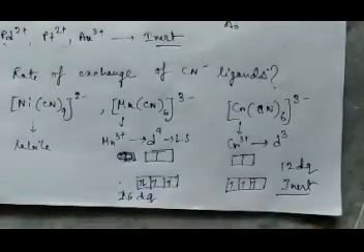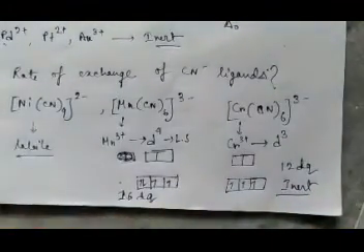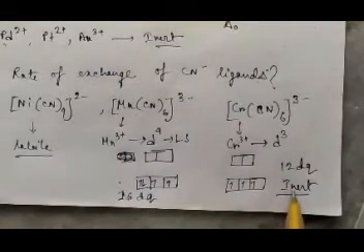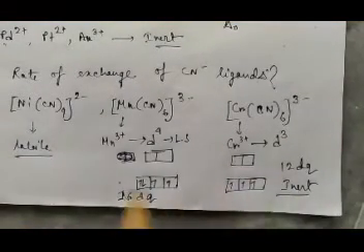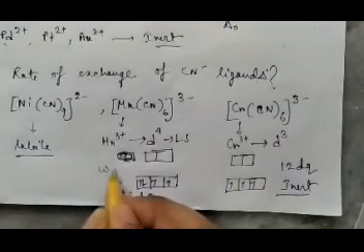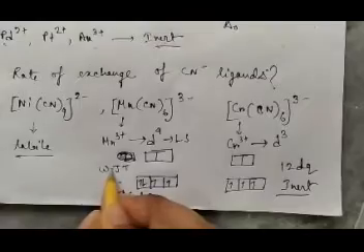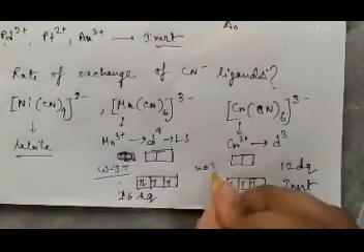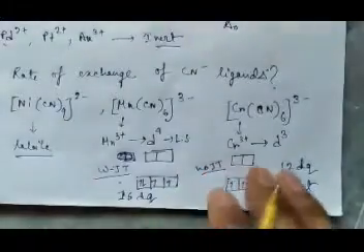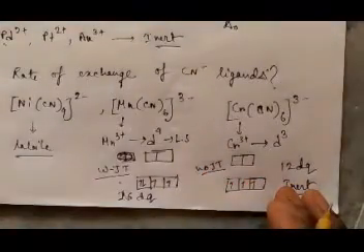This will be the most inert complex, and this is labile. In between these two, this will be more inert, because there is no Jahn-Teller distortion, but here weak Jahn-Teller distortion is present. No Jahn-Teller means you have to keep that complex in the inert category.